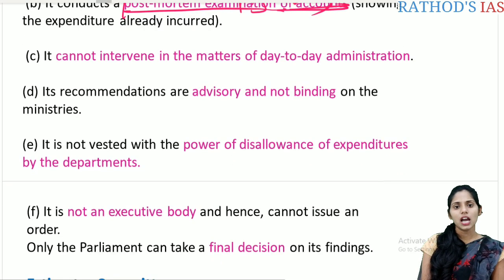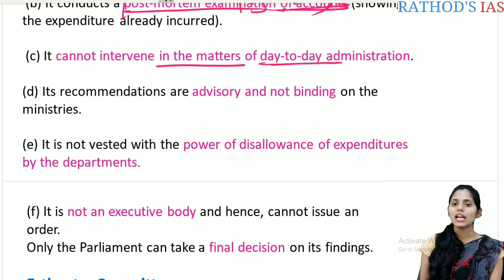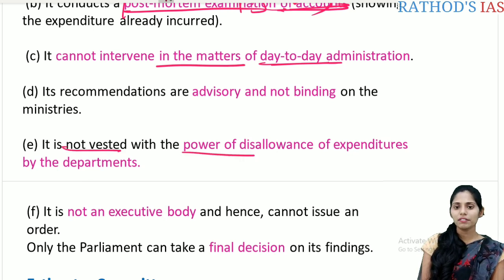And the next one is it can't intervene in matters of the day-to-day administration. And the recommendations made by this Public Accounts Committee are advisory in nature but not binding on the ministries. And the next one is it is not vested with the power of disallowing the expenditure by the departments, and it is not an executive body as we know, hence it cannot issue orders as well.